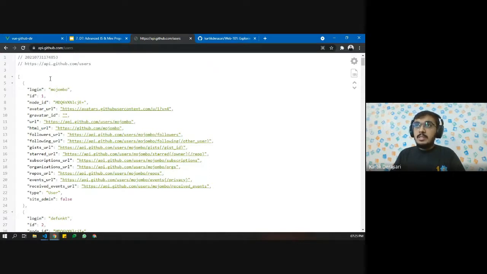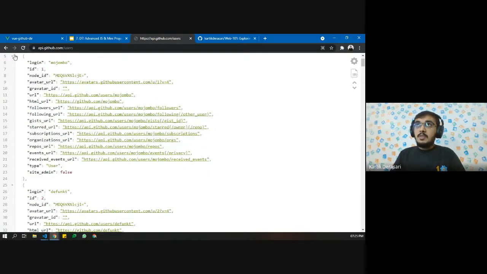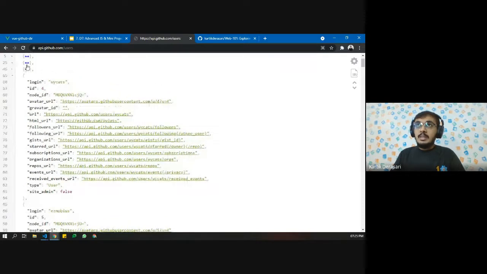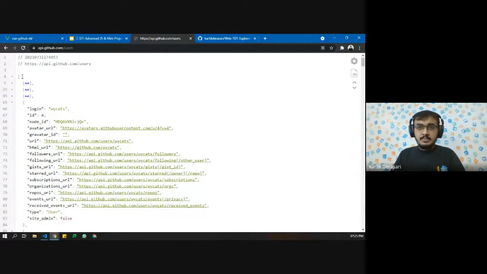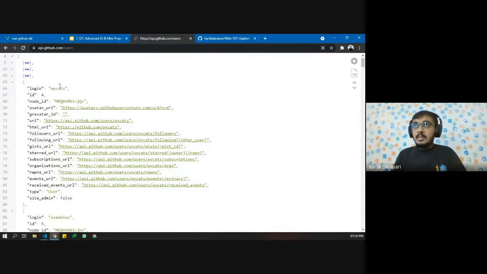We have different objects inside this array, right? So we are getting some data of all GitHub users in array of objects format, and here is the data.